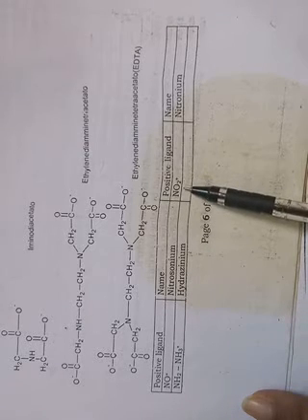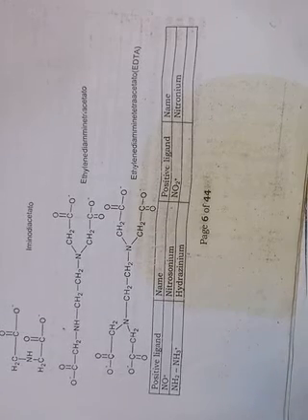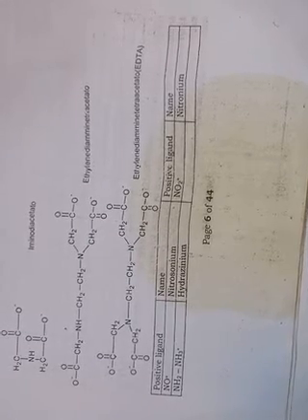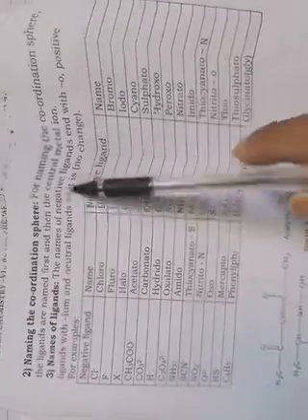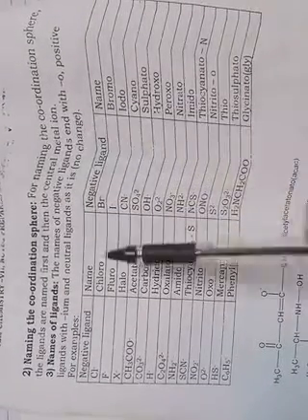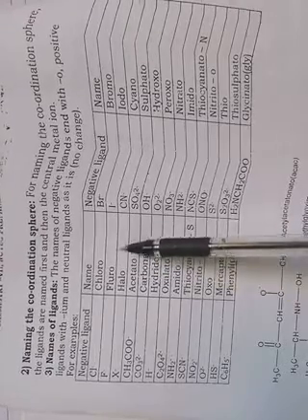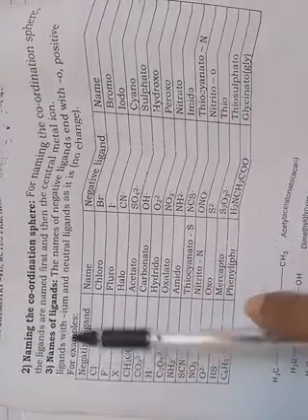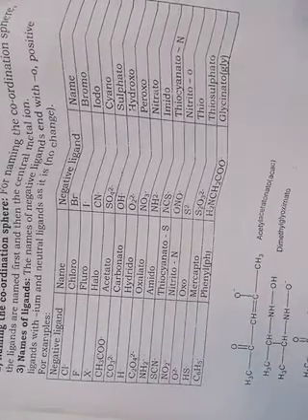Nitronium, NO2+. So according to the IUPAC rule, while naming the ligands, the name of the negative ligand should end with O, and the names of the positive ligands should end with IUM. And the neutral ligands are written as they are.